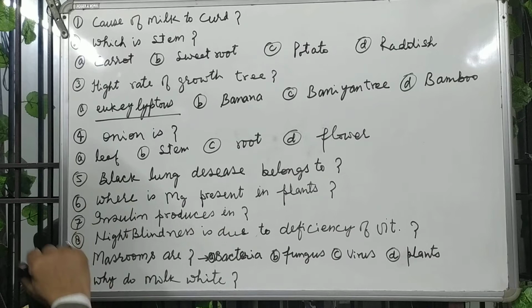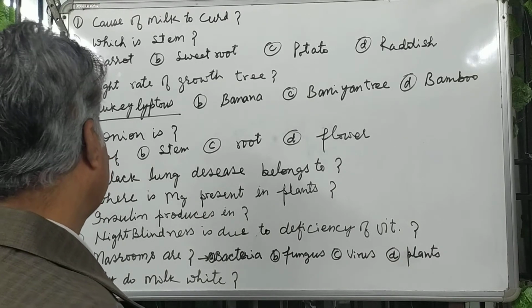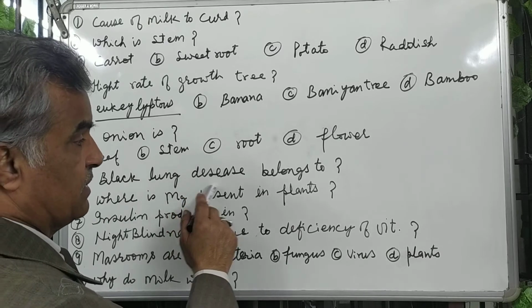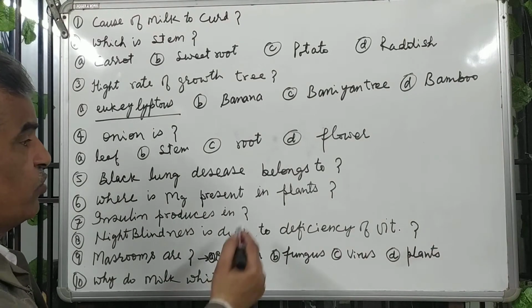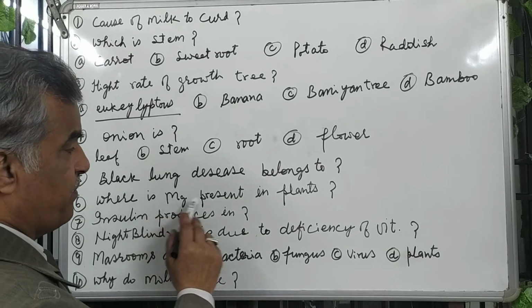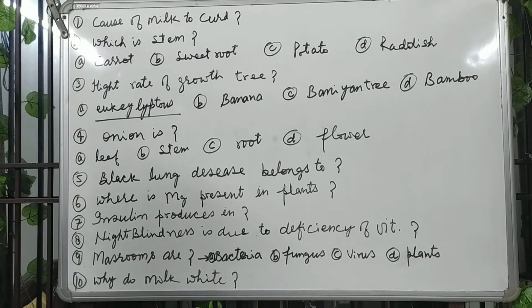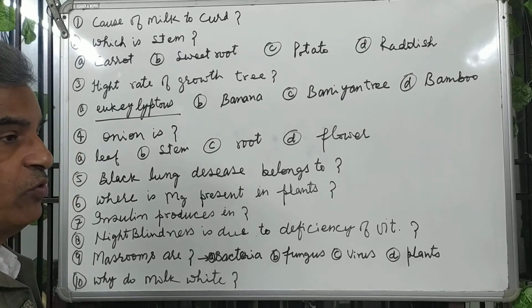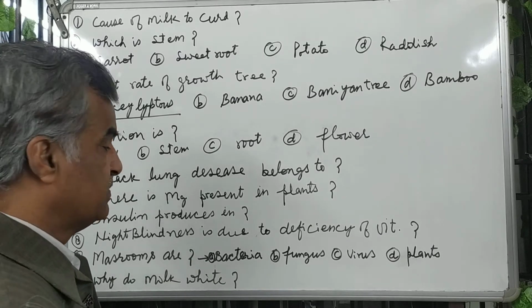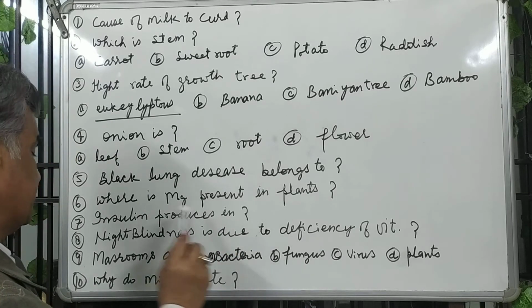Question number 4: onion is leaf, stem, root, or flower. Second, black lung disease, the people who suffer from black lung disease belong to which group? You have to tell the answer. Where is magnesium present in a plant? In a plant, which part contains magnesium? And insulin is produced in our body, so what is the organ in which insulin is produced?